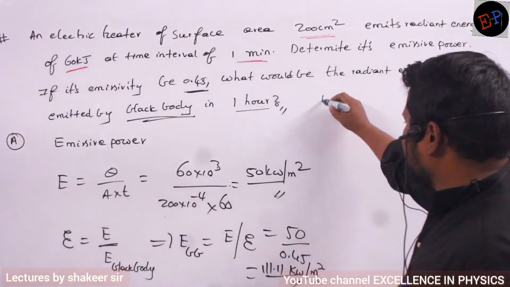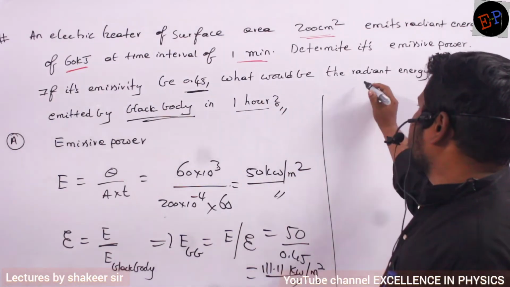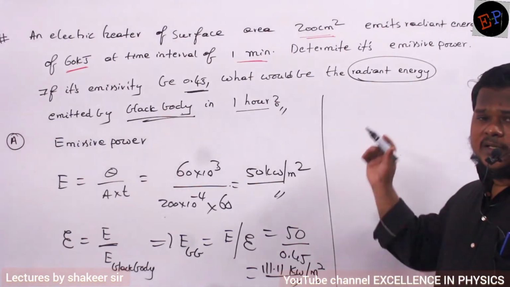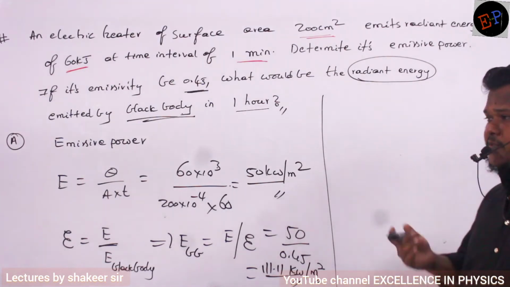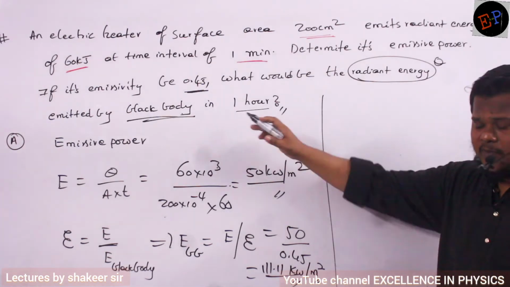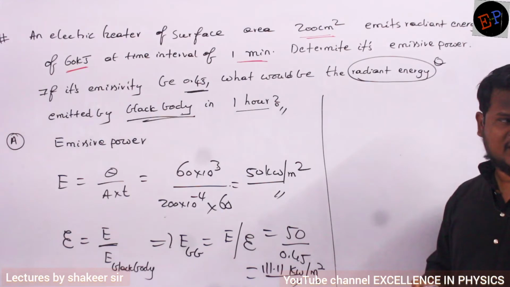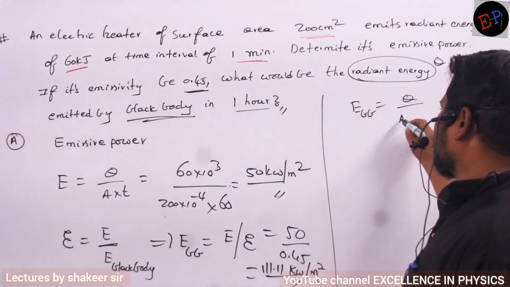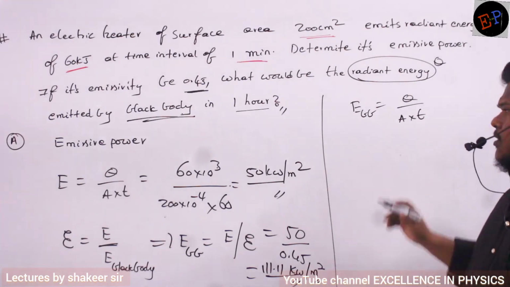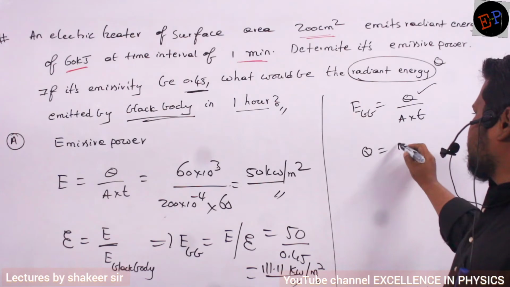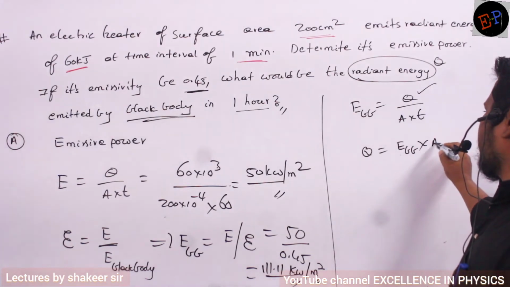Why have we calculated the emissive power of a black body? Because he is asking for radiant energy, which means the Q value, for a black body. Again the same formula, Q by A into t. So Q is equal to the emissive power of the black body multiplied by A into t.